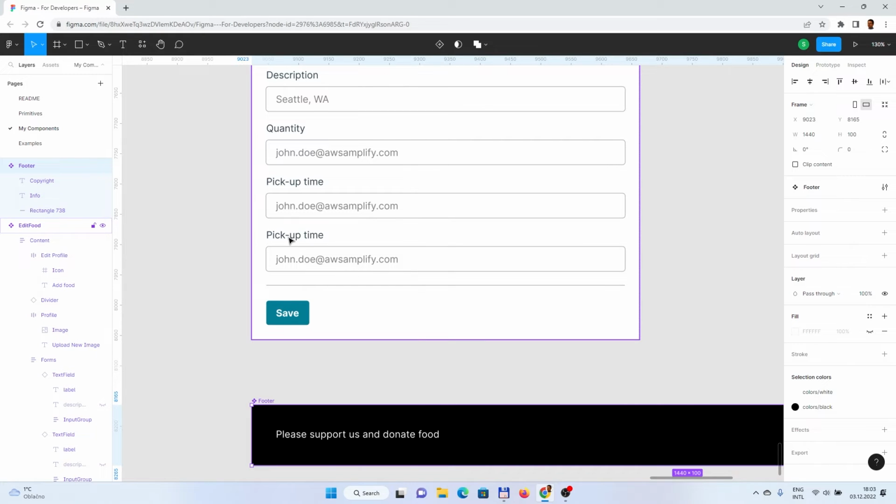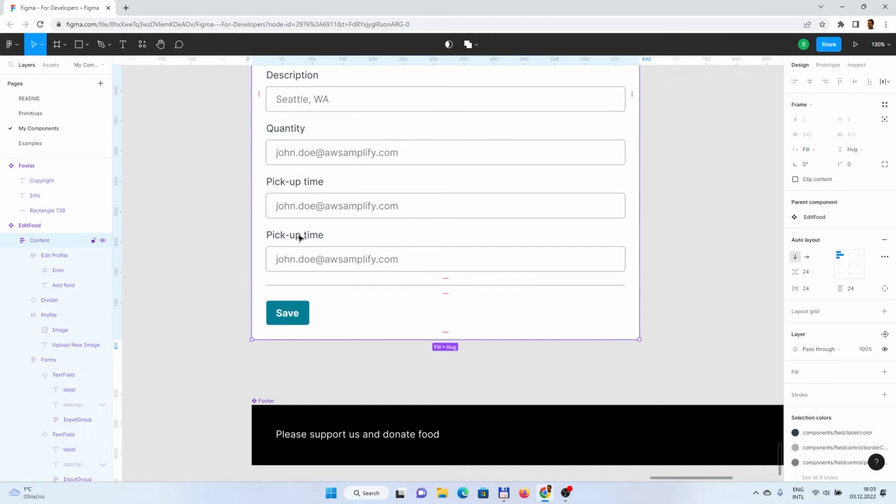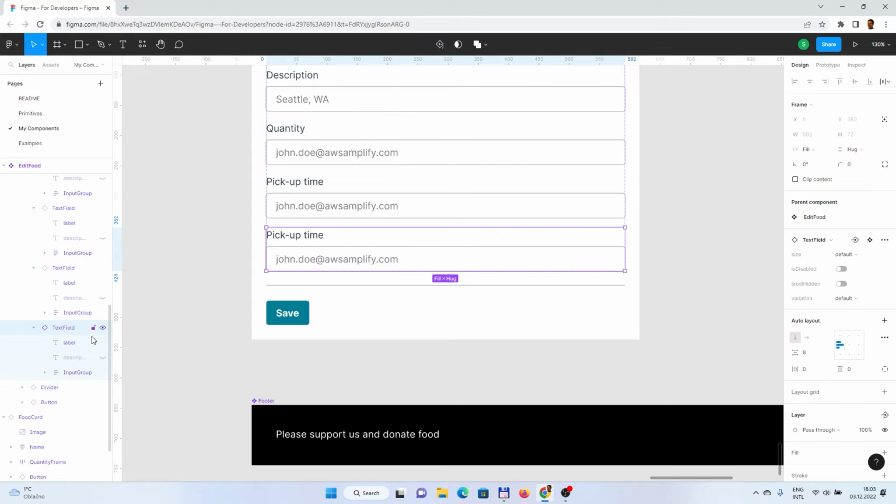So we could put a placeholder for the map, and then later on it would leverage the AWS service. So that would not be a field, but we could say that it's a frame, and then we will convert this into the slot, which is a component wrapper in Amplify.